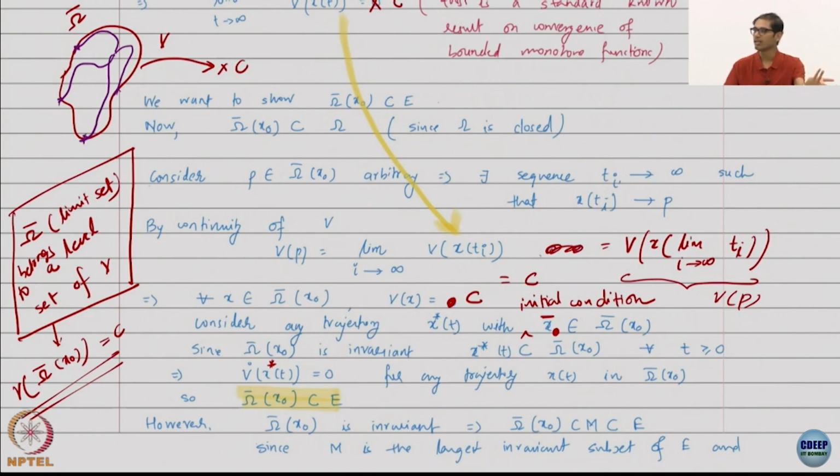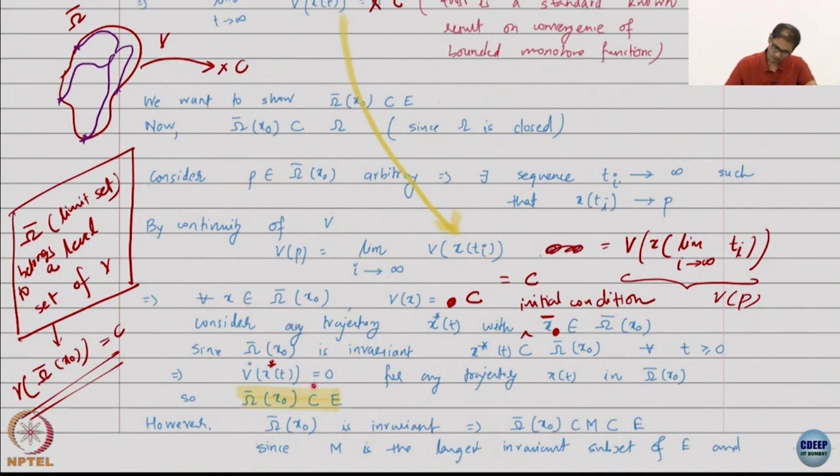If you start there, you remain there. Therefore V dot is 0, and V dot equal to 0 describes what set? E, right. So I can't say that omega bar is the entire E set, but I definitely know omega bar is inside E.